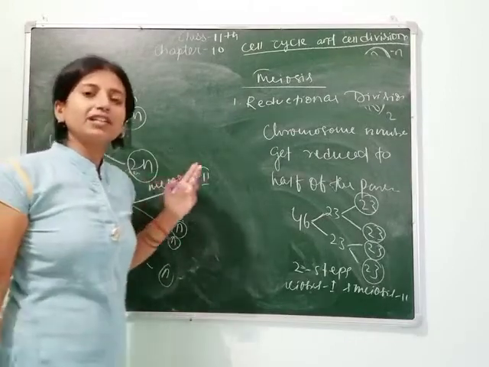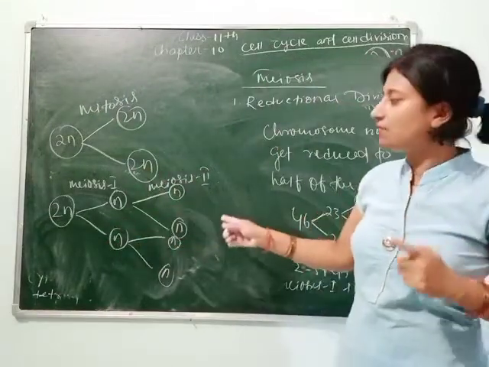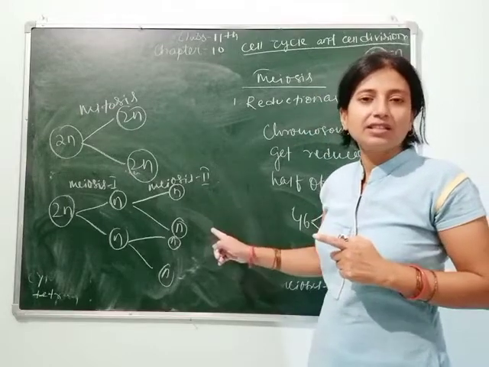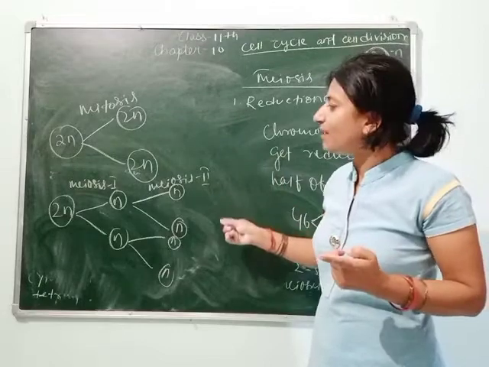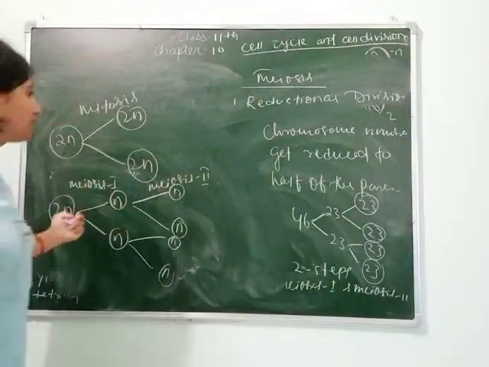All the cells of our body divide through mitosis except the cells where gametes or germ cells are produced. That's why this type of cell division, meiosis, is seen in the part of our body where gametes are formed, meaning the testis and ovary go through this type of cell division.